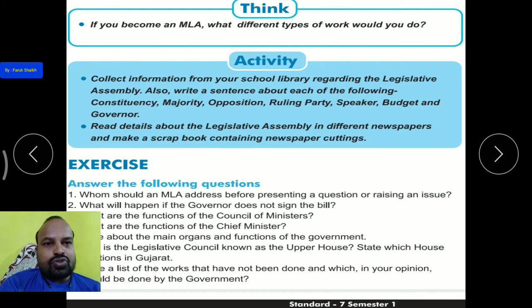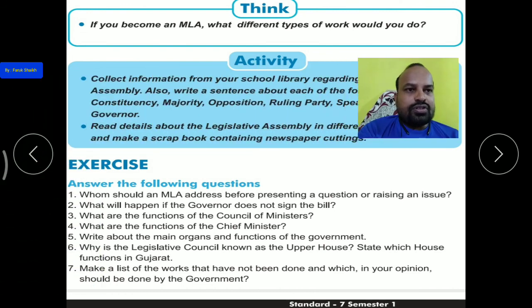So students, our chapter 9 is over. Write all these exercise questions, and also prepare some short questions from this lesson and memorize them.